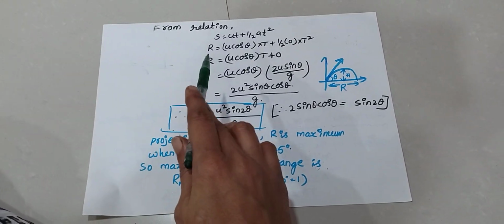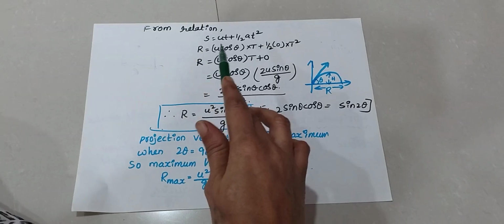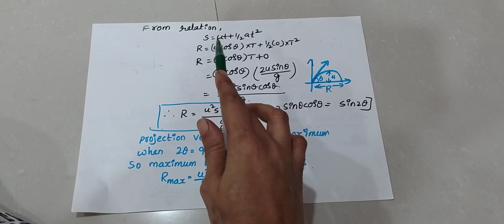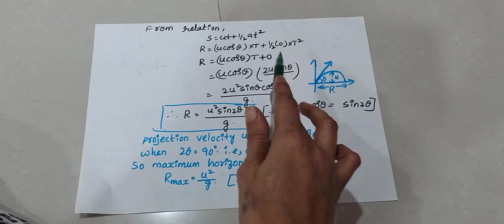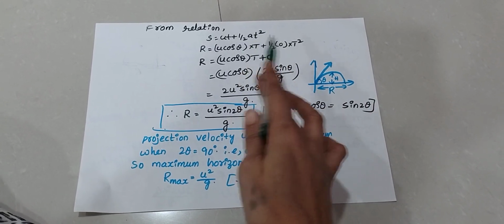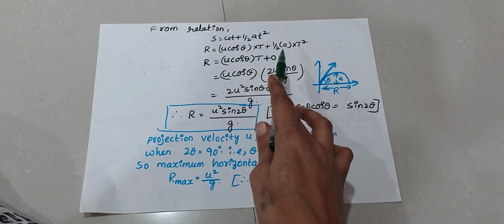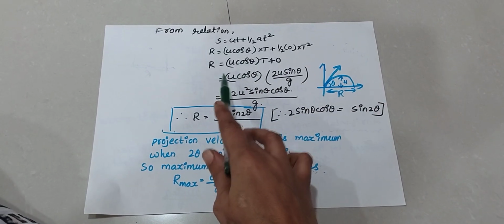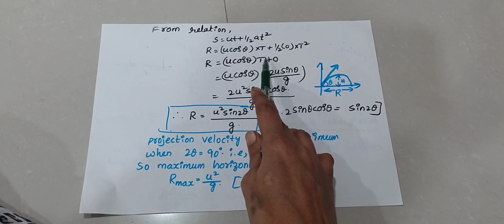From the relation s is equal to ut plus half at square, R is equal to, substituting these values, u cos theta into T plus half a, where a is 0. Why? Because it is horizontal range, 0 into t square. R is equal to u cos theta into T plus 0 into anything is 0. R is equal to u cos theta into T. Here capital T means time of flight.